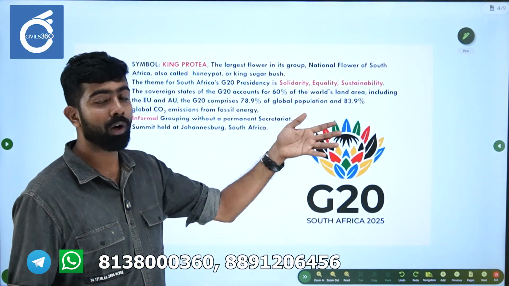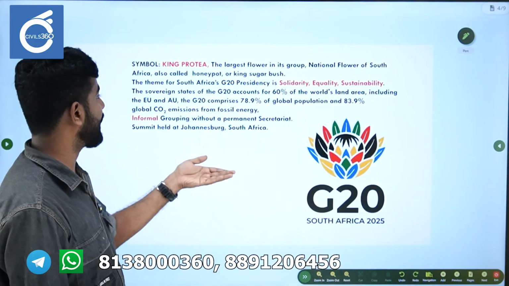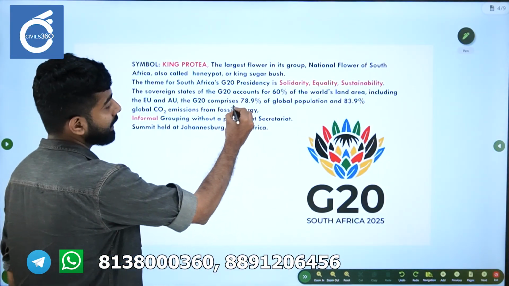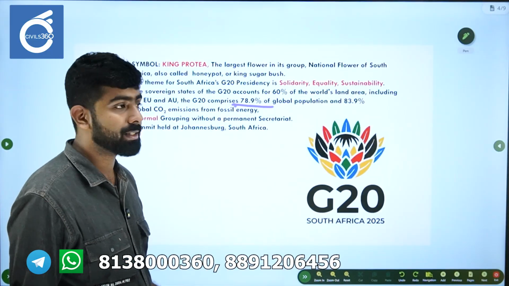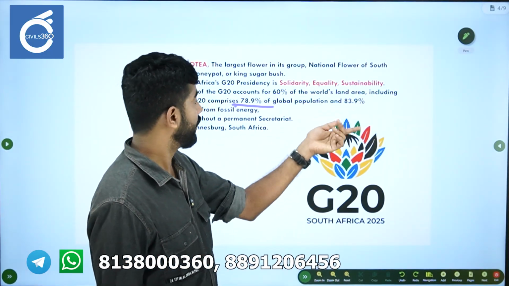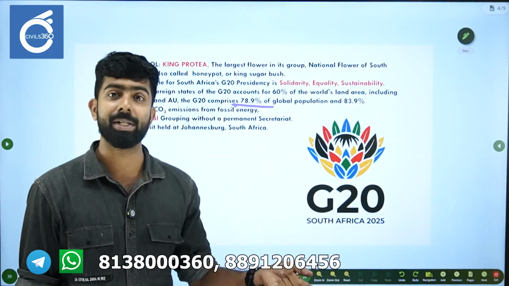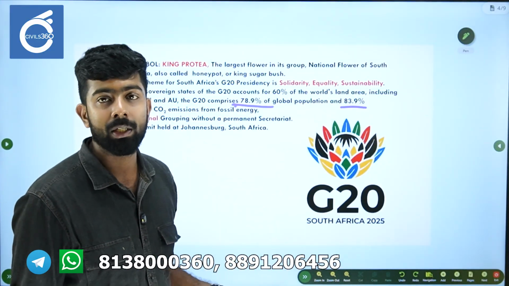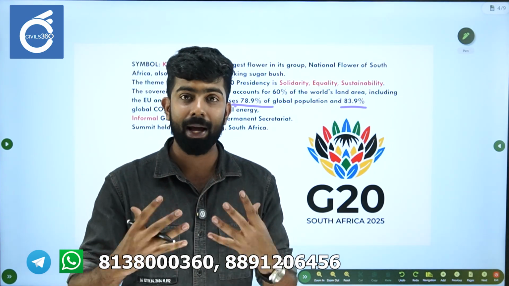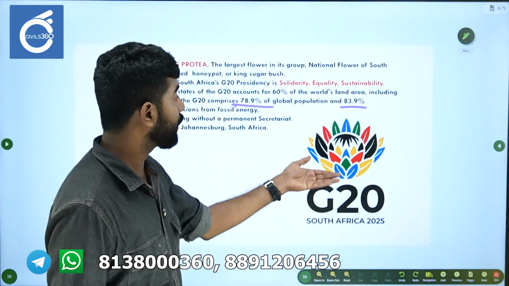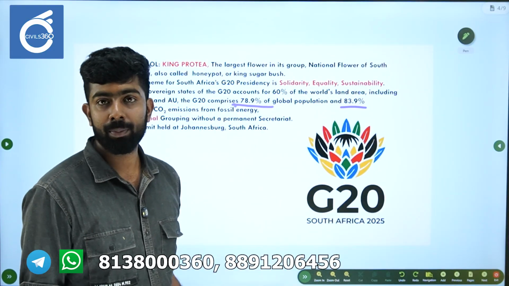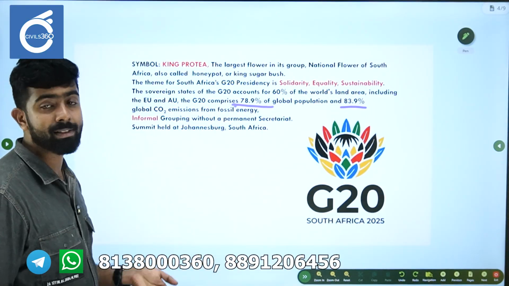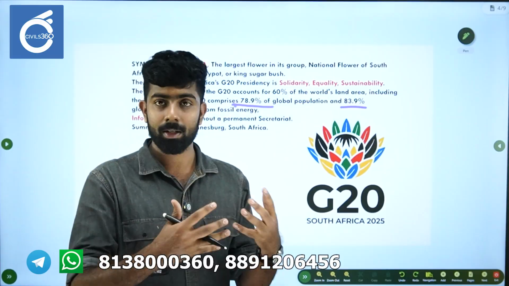If you include all the other members as well, including the EU, you can understand that it consists of almost 79% of the global population and 84% of the global emissions. This is important because whenever the G20 takes decisions, it impacts the entire world, right? Because 84% of the global emissions are produced by these countries.